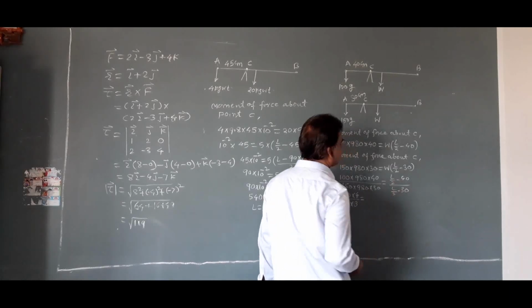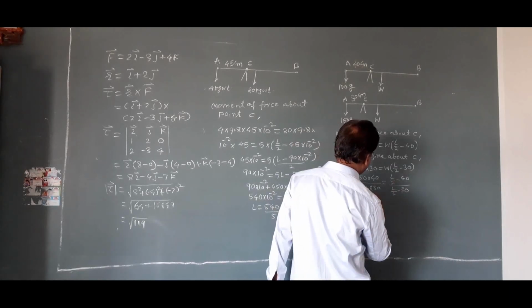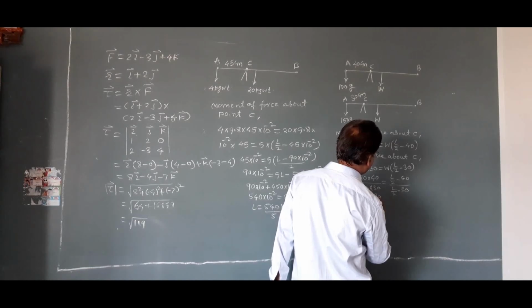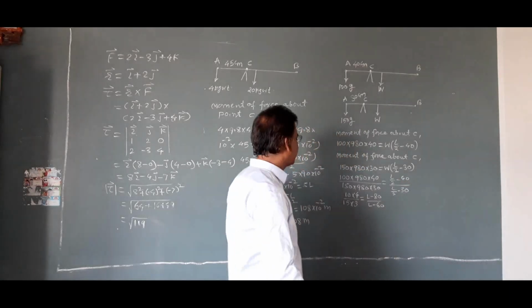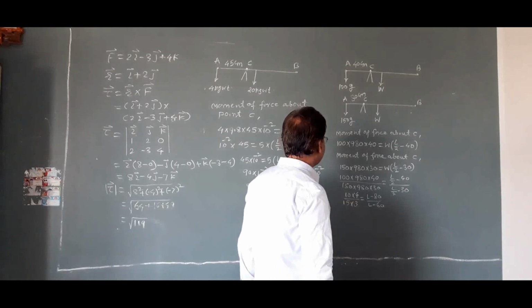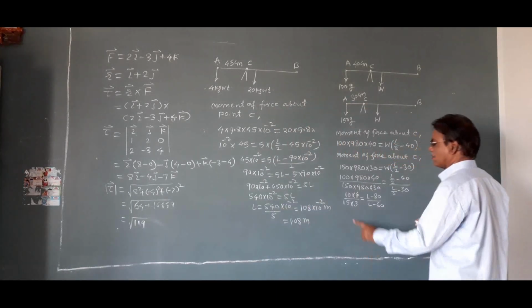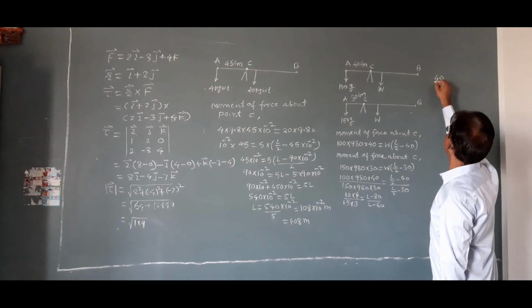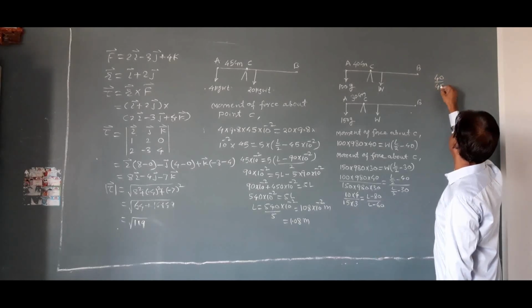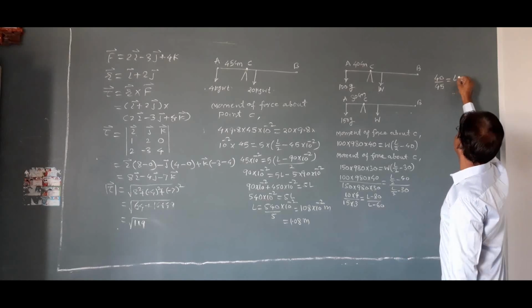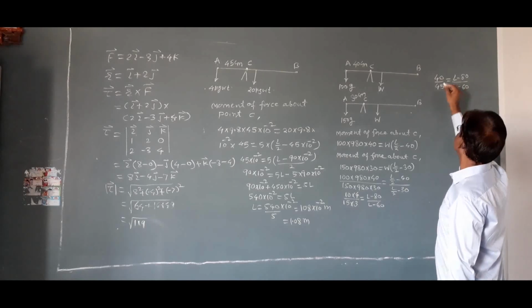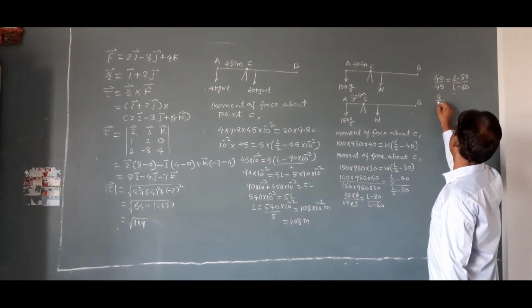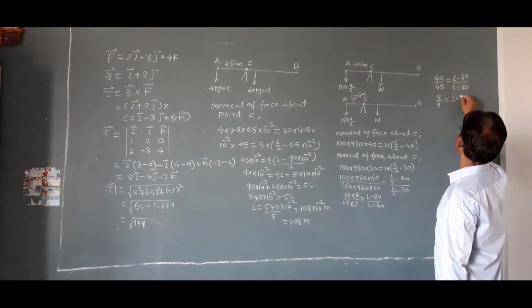That is equal to, if we take 2 LCM here, L minus 80 divided by L minus 60. 1 by 2 gets cancelled. That is equal to 40 upon 45. 40 upon 45 is equal to L minus 80 divided by L minus 60. That is equal to 8 by 9 is equal to L minus 80 upon L minus 60.